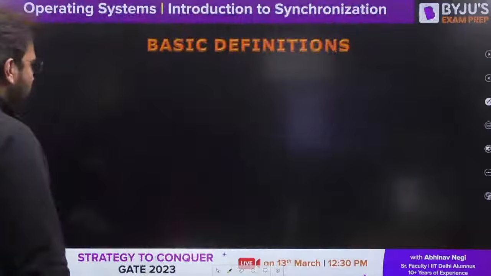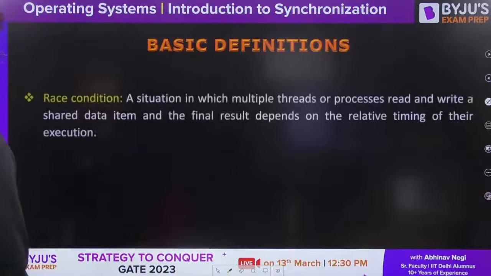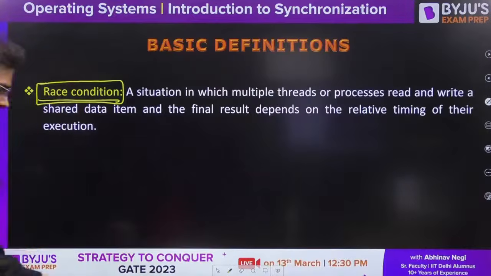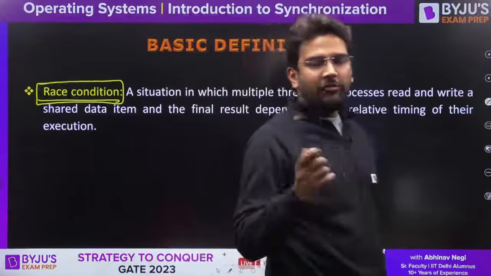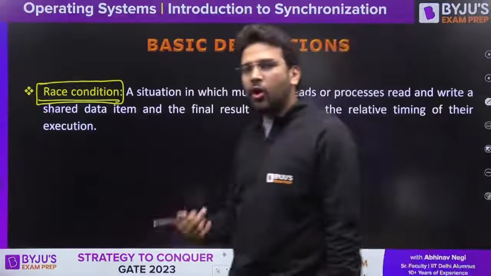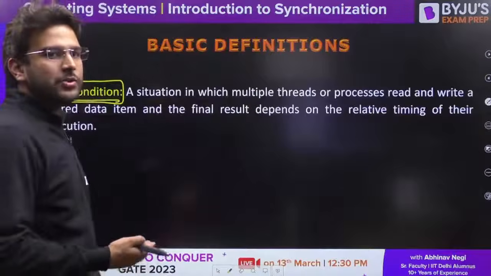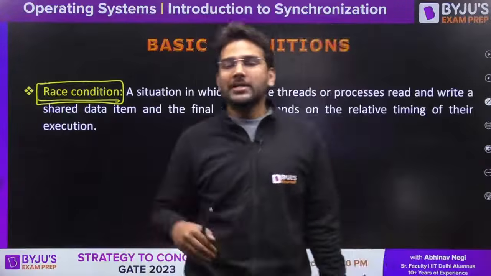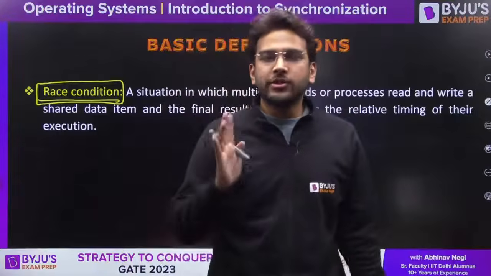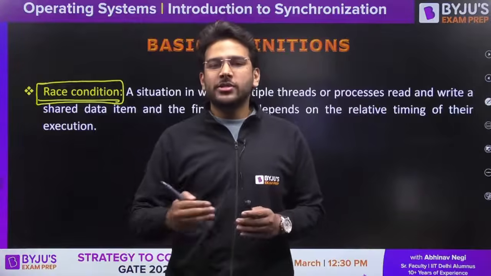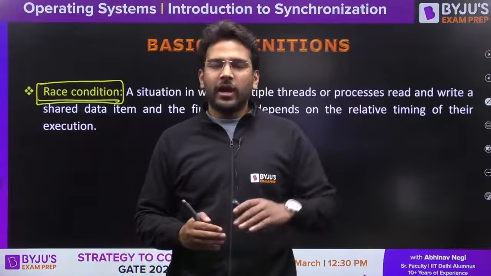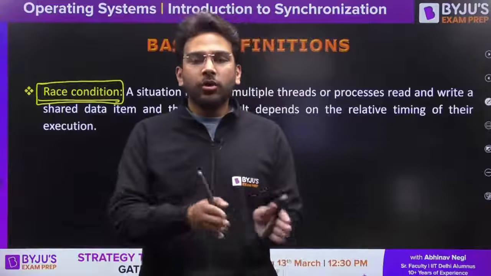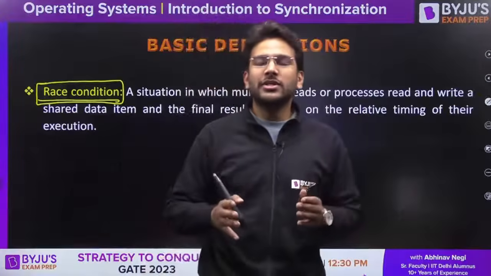Now let's talk about two more definitions which are also important here. That is race condition. What is a race condition? In that same example that we covered, P1, P2 and the count variable is a common, shared resource. So in that case, what will happen? The final result of count will be decided by the order of process execution. Let's say P1 is executing, it is updating the value, and then later on P2 is updating the value. So the final result will depend upon the order of process execution.